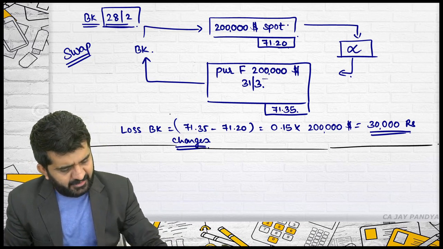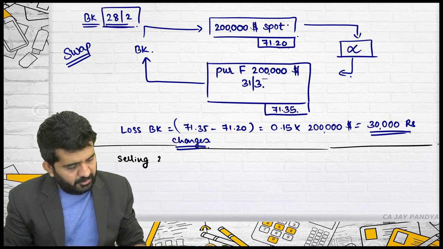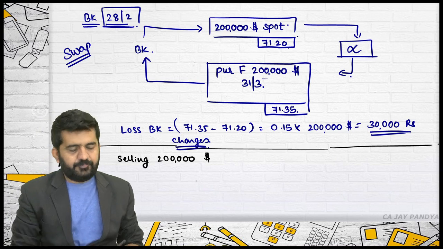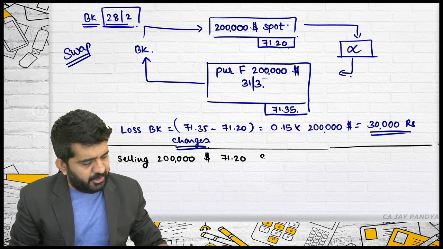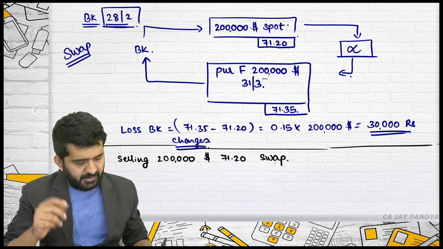The bank is selling this $2 lakh at 71.20 in a swap contract. That's it.